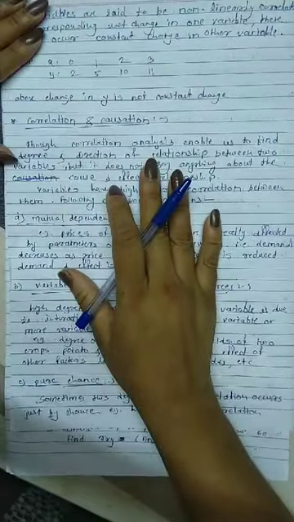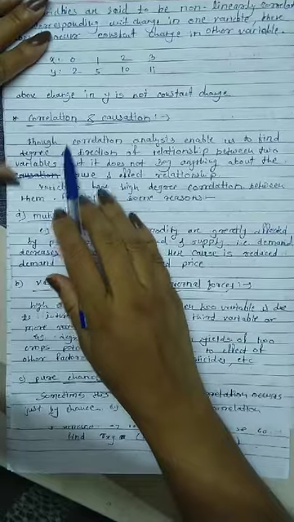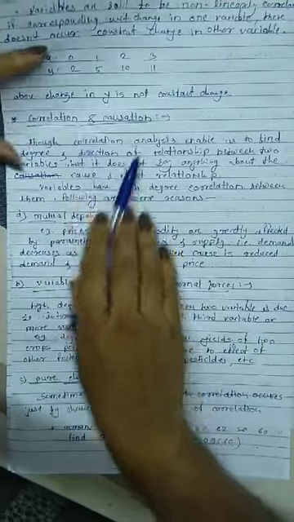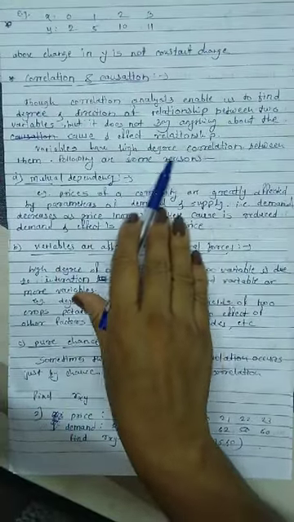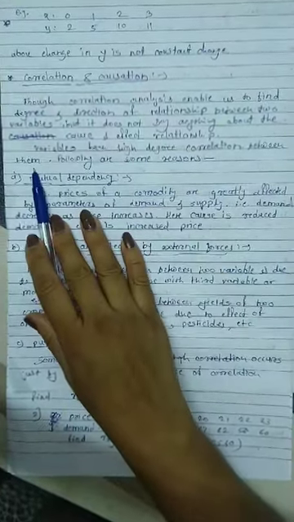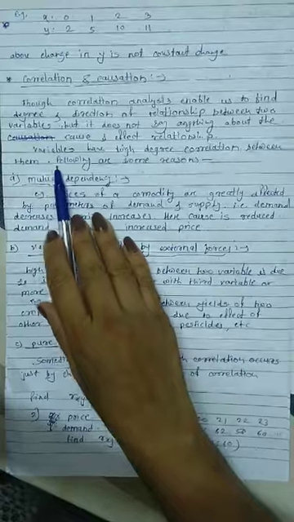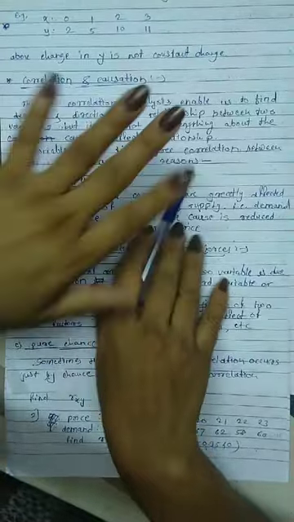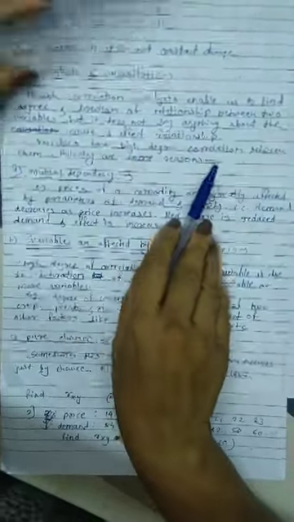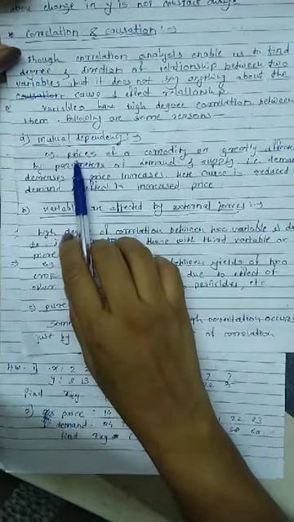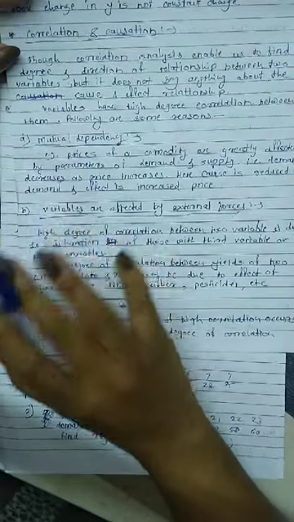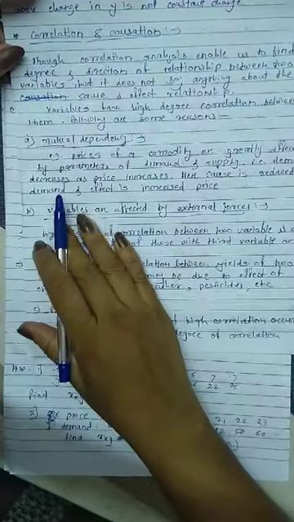That's why in some cases correlations fail. Where two variables x and y have a high degree of correlation between them, following are some reasons or causes. First, mutual dependency. For example, if x variables are mutually dependent on each other in some cases.